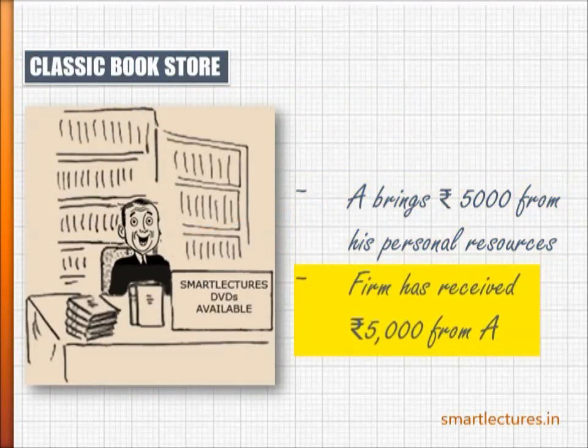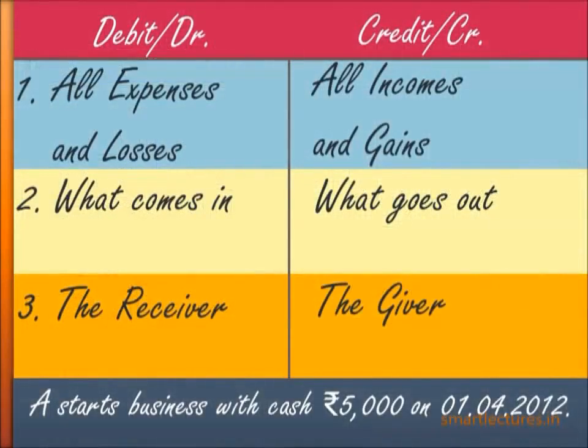It means the firm has received rupees 5,000 from A, and the accounting is done always from the point of view of the firm. In this situation, A has paid the money. Don't worry about A. Think from the point of view of the firm. Means the firm has received rupees 5,000 from A.